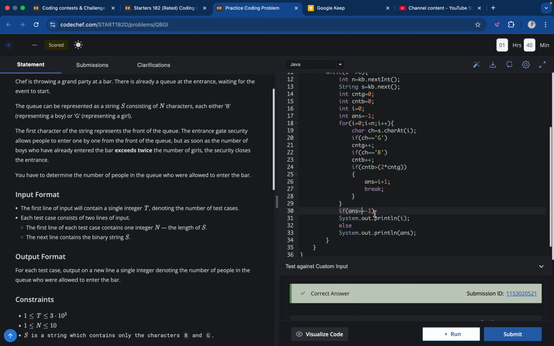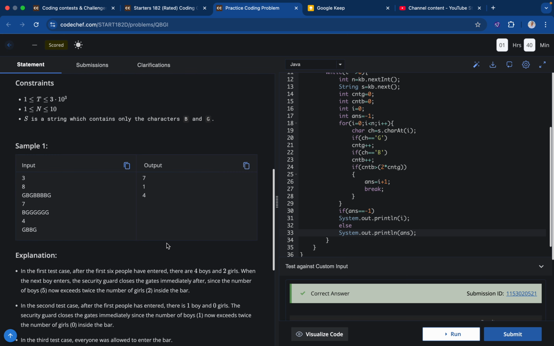And if answer is equal to minus 1, I print n, otherwise I print answer. Why did I do this? Because if the loop is not breaking at any point, it means the string has been traversed fully, right? So for that I have stored only n, right?